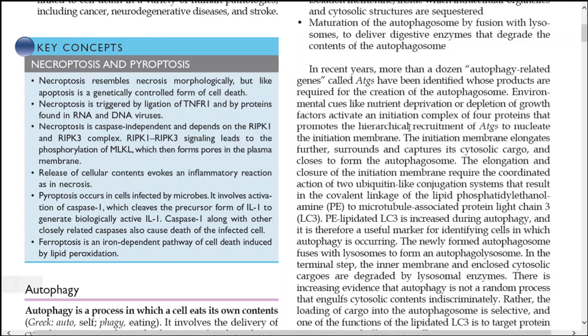Autophagy related genes mediate this process. Environmental factors like nutrient deprivation and depletion of growth factors activate an initiation complex of 4 proteins that promotes the hierarchical recruitment of ATGs, that is autophagy related genes, to nucleate the initiation membrane.